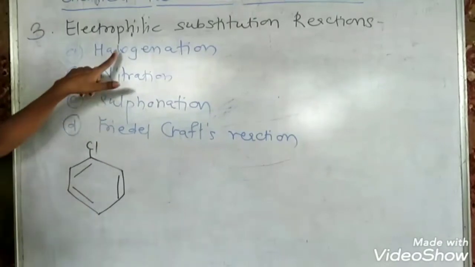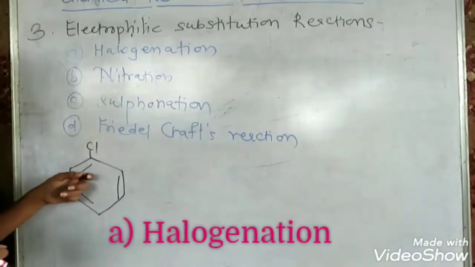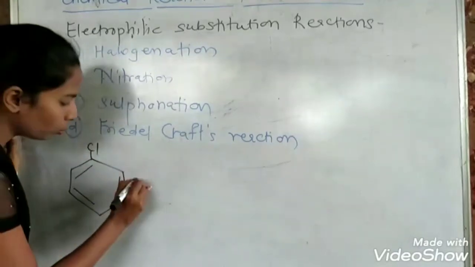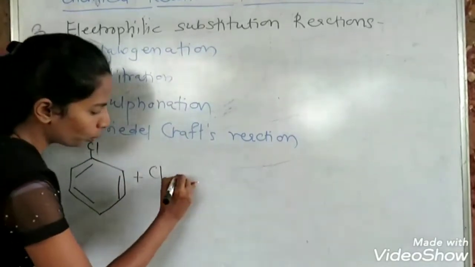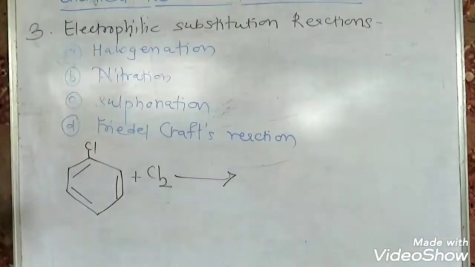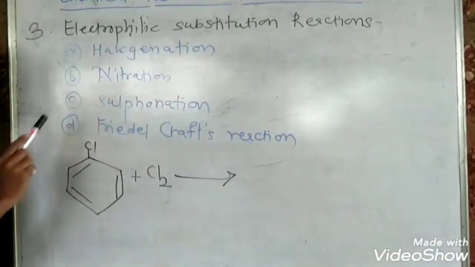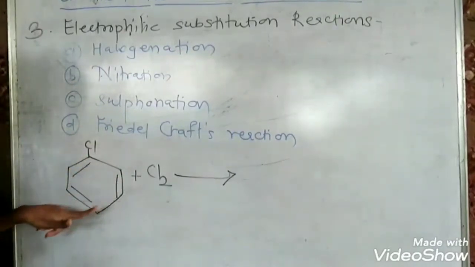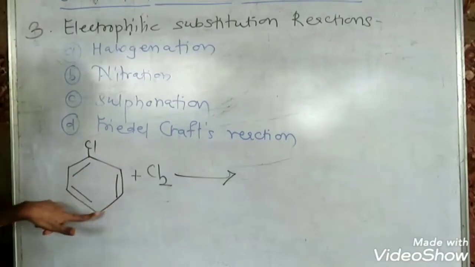First of all, we will start with halogenation. We have taken an example, chlorobenzene, and we have to carry out halogenation of chlorobenzene. So I am adding chlorine, Cl2. Now if the ring is empty, that is if the compound is benzene, then all the positions are available for the electrophilic substitution.